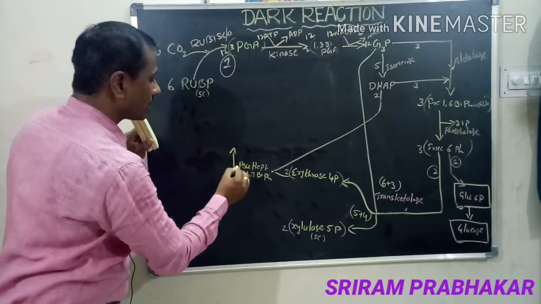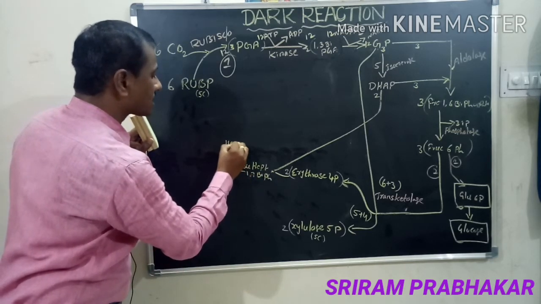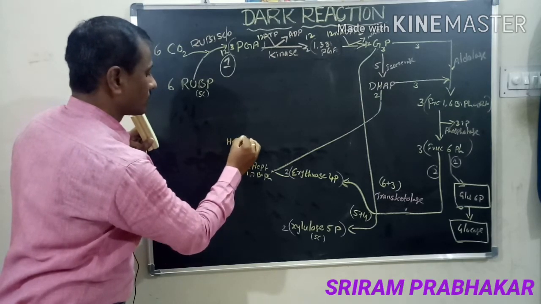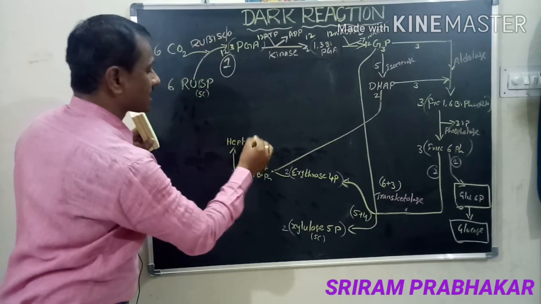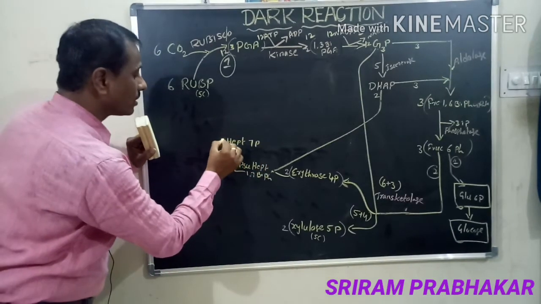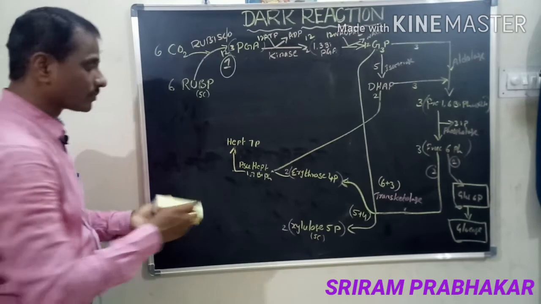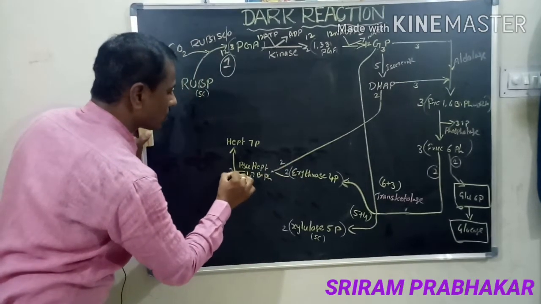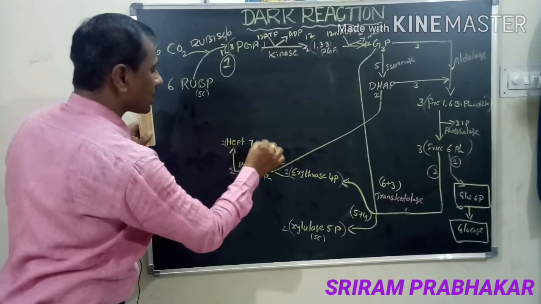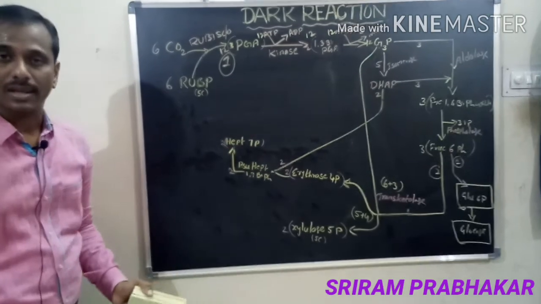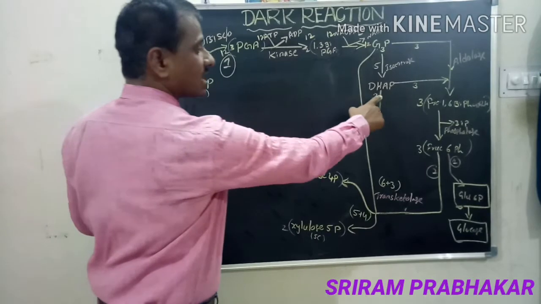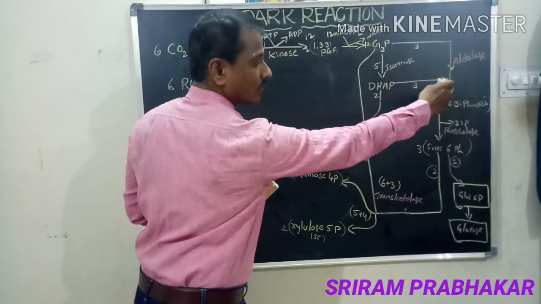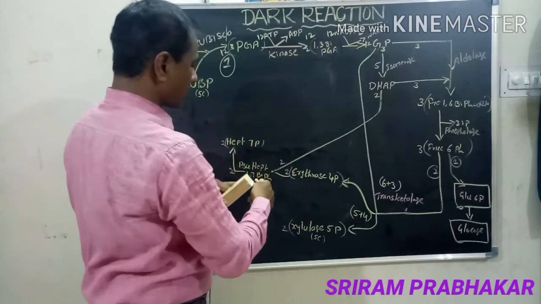And it converts into heptulose 7 phosphate. How many molecules here? These two form 2 molecules. 2 molecules of heptulose 7 phosphate are synthesized here. DHAP, how many here? 5 molecules. 3 are for fructose, 2 are for heptulose.